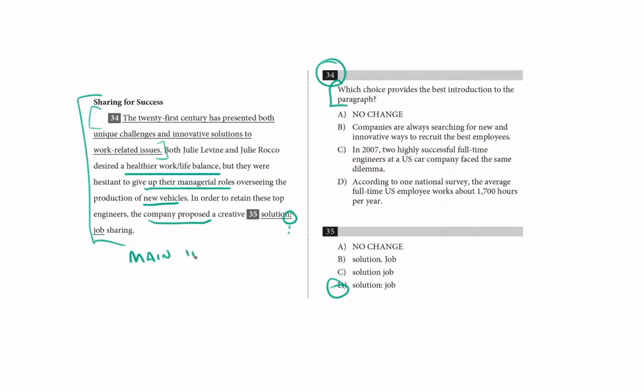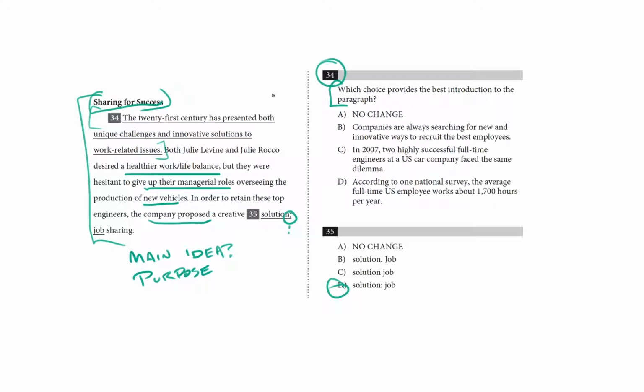So I'm going to write, what's the main idea? And then what's the purpose? Now, we don't have the rest of the passage here, but we do have its title, which is Sharing for Success, and that tells me that this passage is going to be about job sharing. So I think the purpose of the information in this first paragraph is to introduce us to the idea of job sharing and show how it can solve problems in the workplace. Let's take a look at the choices.